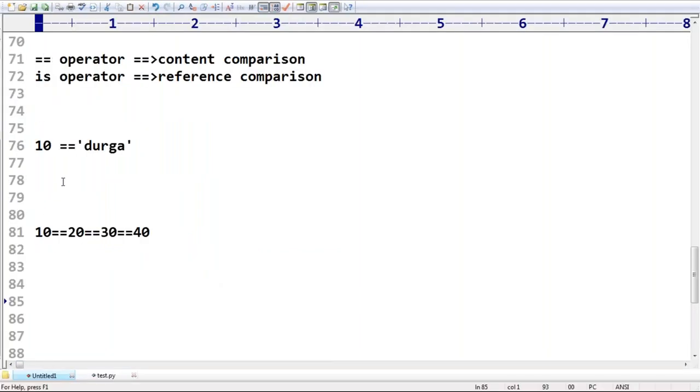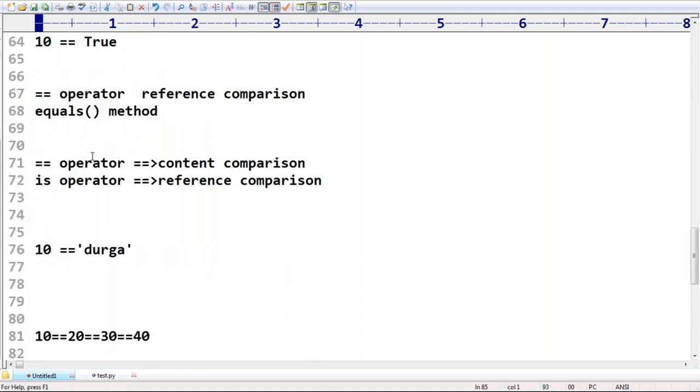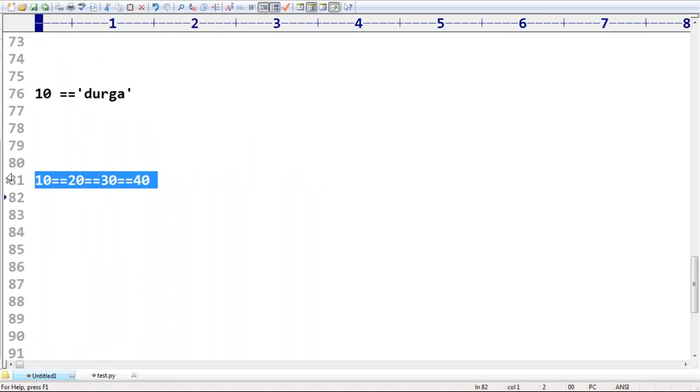Sir, very simple. Remember equality operators: we can apply them for any type, no problem at all. For different or incompatible types, we will get false as the answer. Next, chaining of equality operators is also possible, no problem. If all conditions are satisfied, then the result is true. If at least one condition fails, the result is always false. That's all. Clear? This is about equality operators, right?